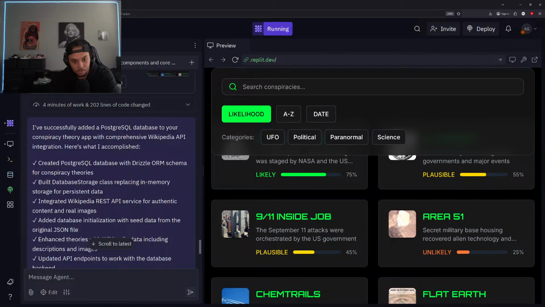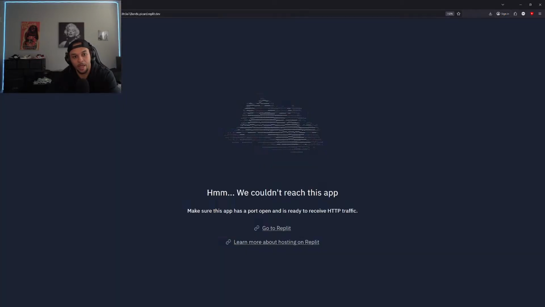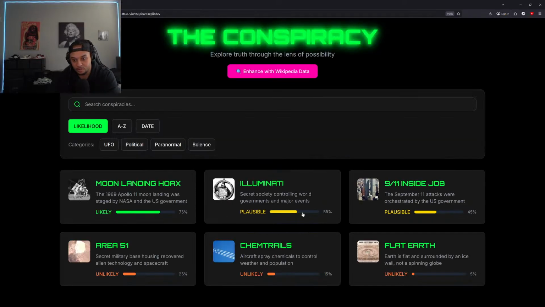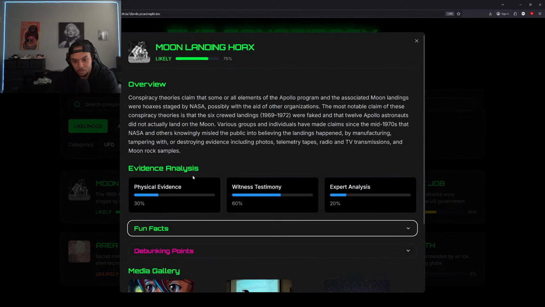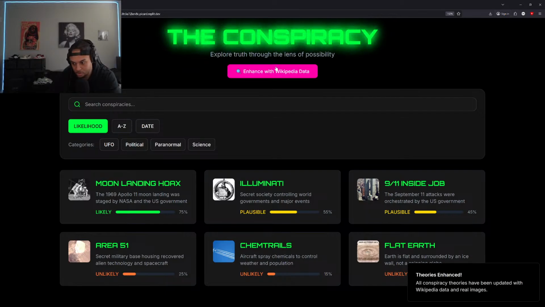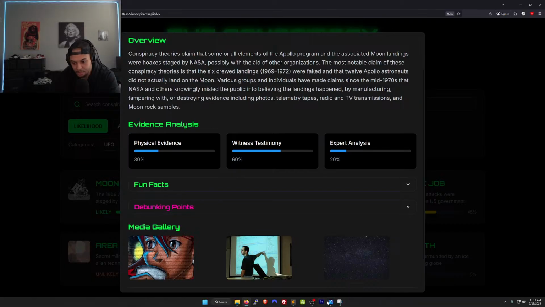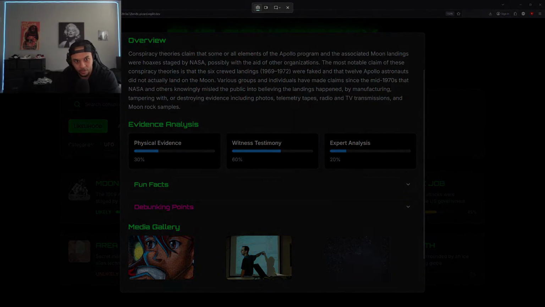All right, cool. So I've successfully added a PostgreSQL database to your conspiracy theory app with comprehensive Wikipedia API integration. Cool. So it looks like it did add in what we were looking for. Let's check it out though. So this is what the moon landing says now. And if we click enhance, see the results here. All conspiracy theories have been updated. Okay. So it looks like that update is just not functional yet, which is fine.